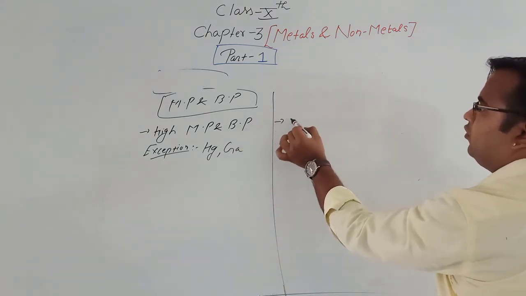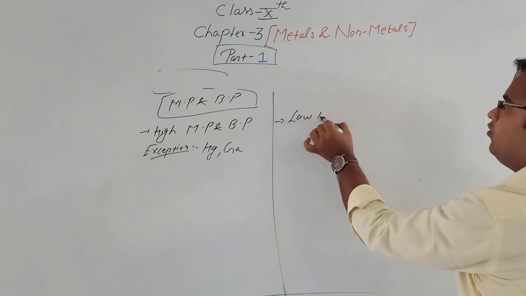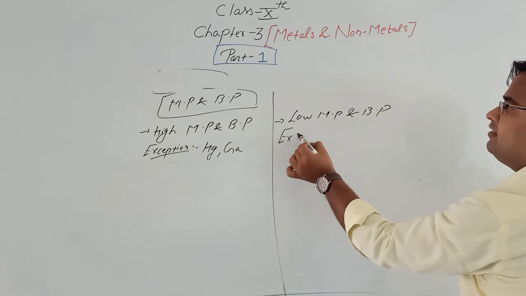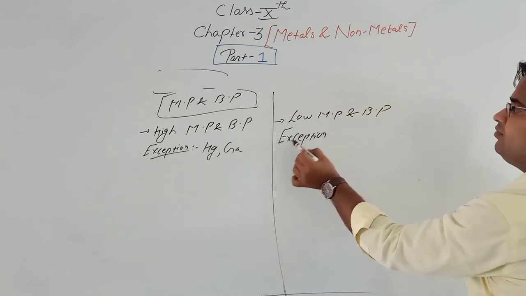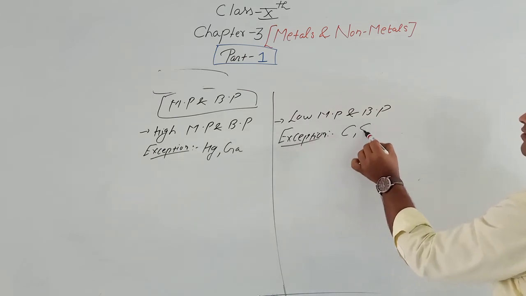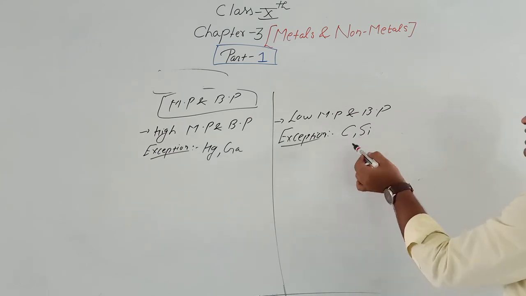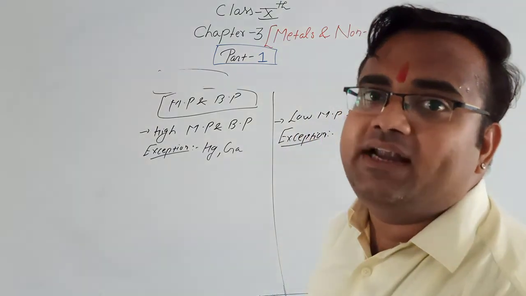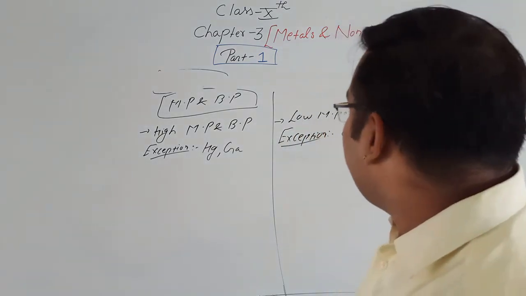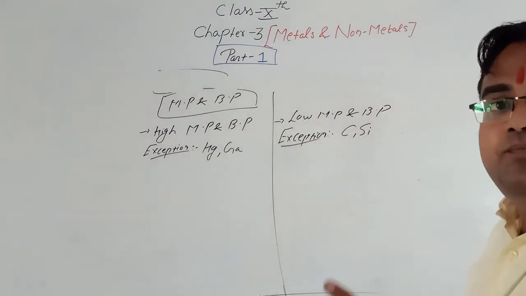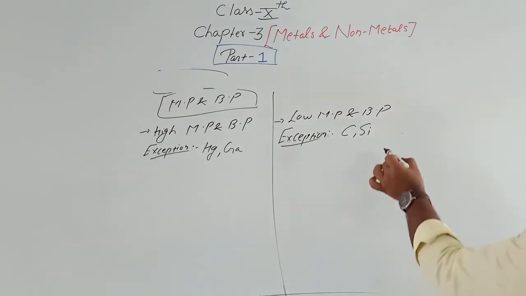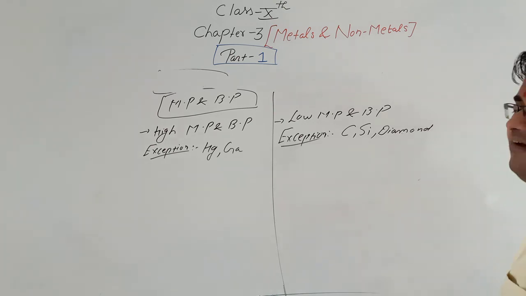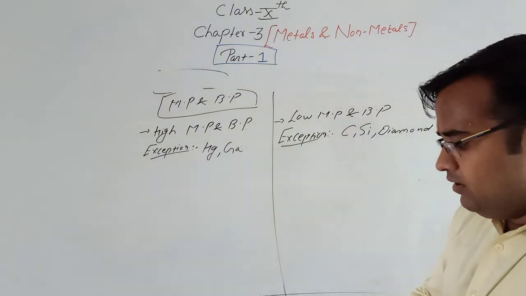Non-metals have low melting and boiling points. Here also there is an exception: carbon and silicon. Carbon and silicon are non-metals, but they have very high melting and boiling points. We can write diamond also.